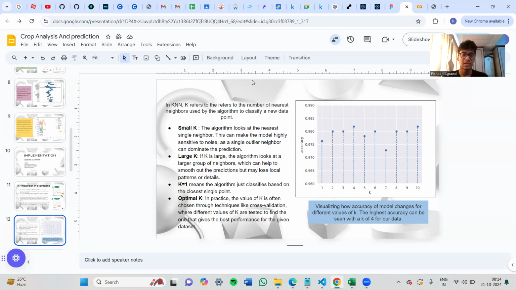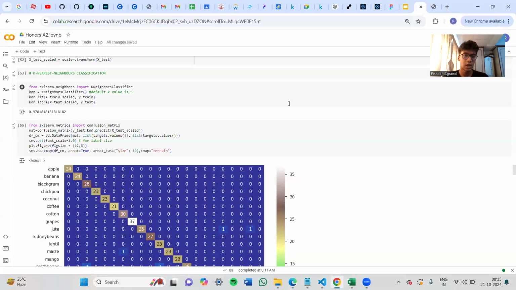So in practice, we need to choose an optimal K, which is chosen through techniques like cross-validation, where different values of K are tested to find the one which gives the best performance. This is exactly what we have done. As you can see from the chart, we trained our model and tested it for different values of K, and we got the highest accuracy for K equals 4. I will show this to you in our code.